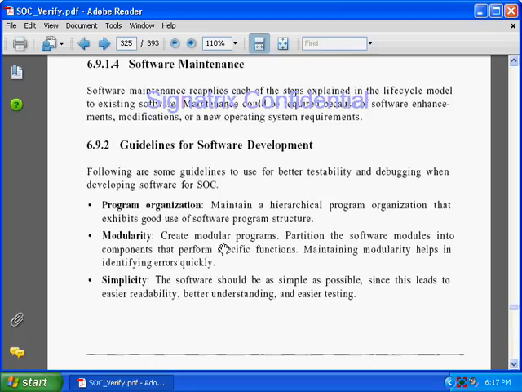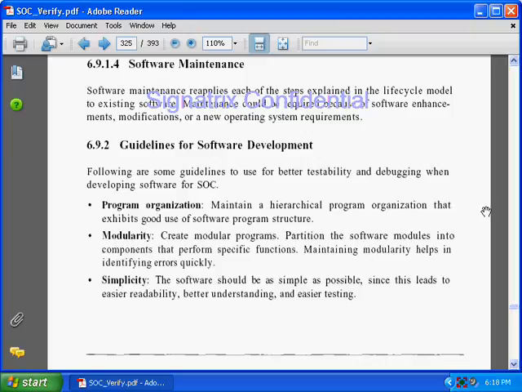Now we are going to see some of the guidelines for software development. These are the best practices for better testability when you are developing software. How better can you write your software in order to make debugging easy and better test the design? So first is program organization.